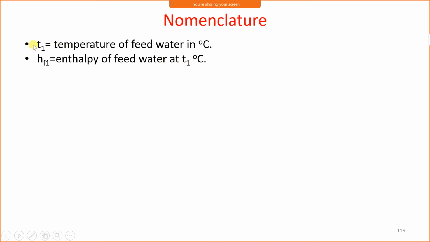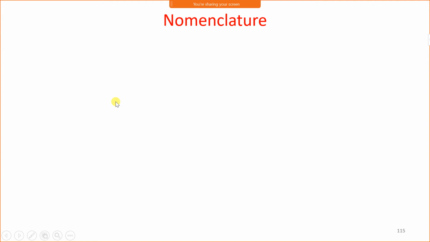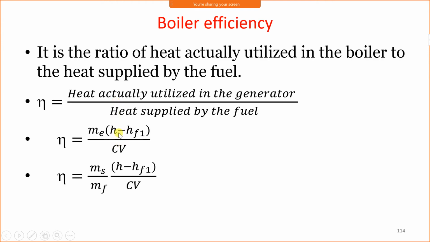Whatever temperature of feed water is given, at this temperature we will find the enthalpy of feed water from the steam table. H is equal to the enthalpy of steam produced at the corresponding temperature or pressure. This H is the enthalpy of steam produced and HF1 is the enthalpy of feed water.